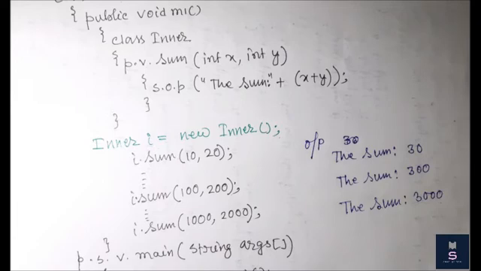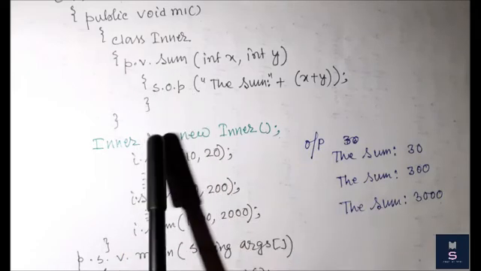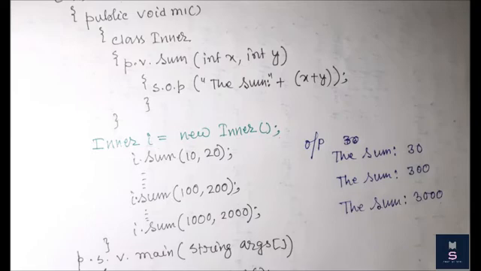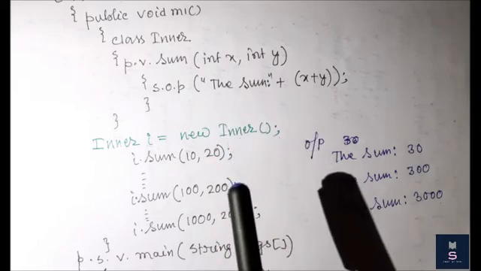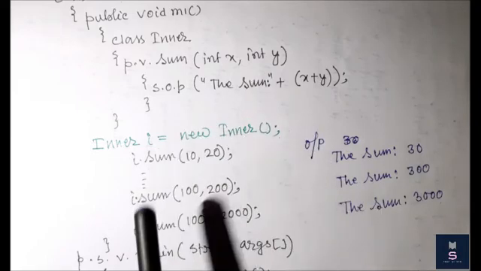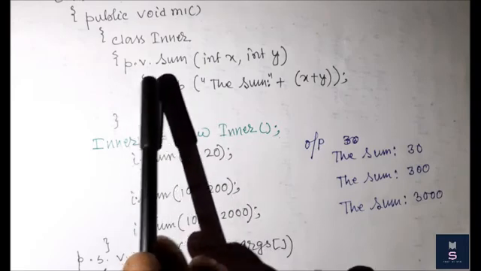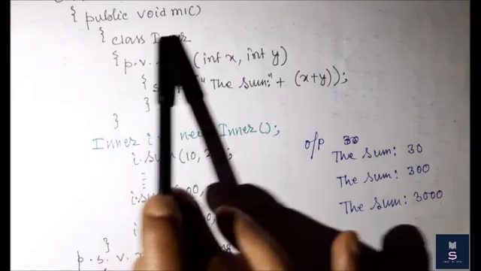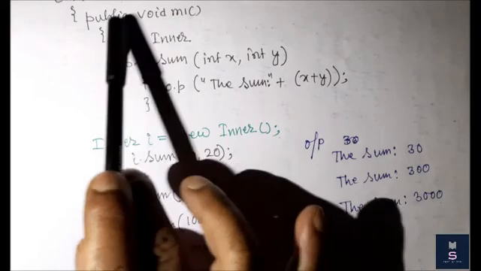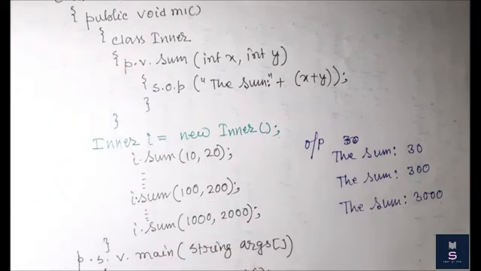And the third thing from this example: whenever we declare a method local inner class, we can access it only within the method. If I want to access this inner class, we can only access it within this method, because whenever the method is finished, the lifetime of the method scope is gone.